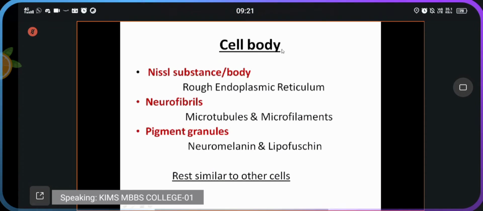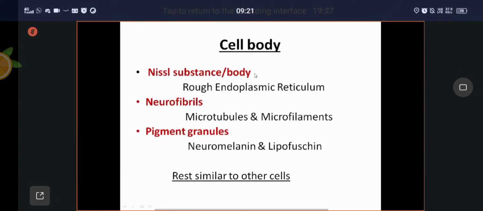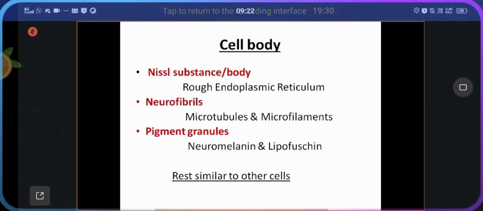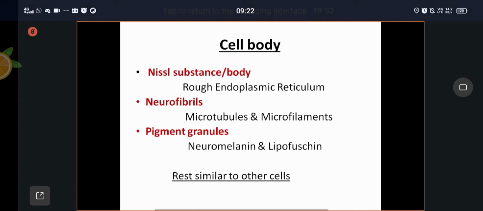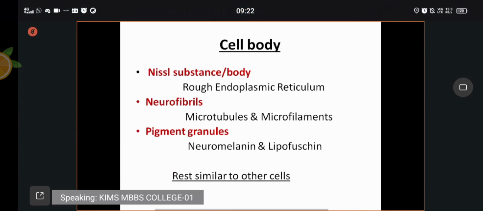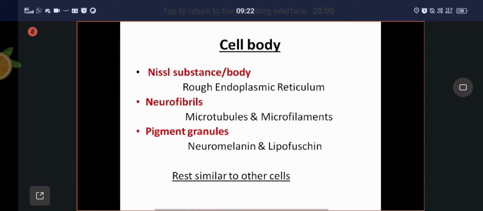Coming to the cell body. Actually, here the general features of the cell will not be discussed. The common features common to all other cells, I am not mentioning. Those things you can read from the textbook, because the general features, the nucleus and other cell organelles, are common, but only some special features are discussed here.